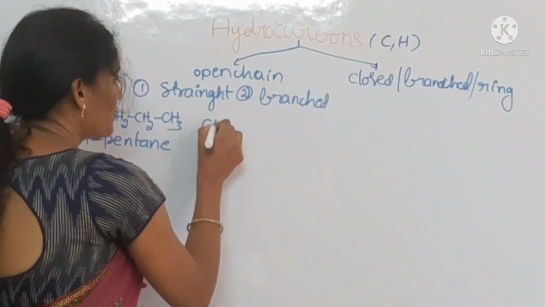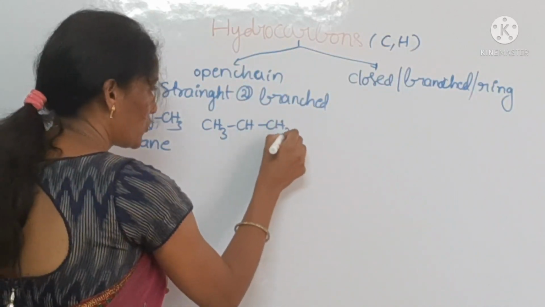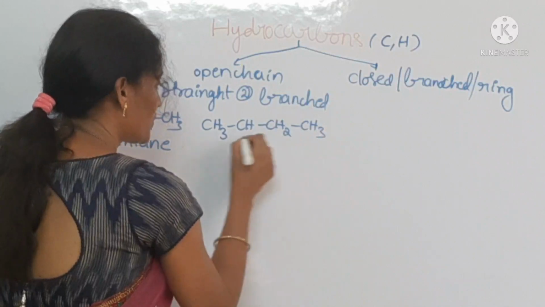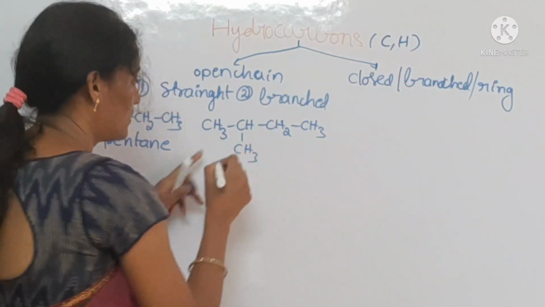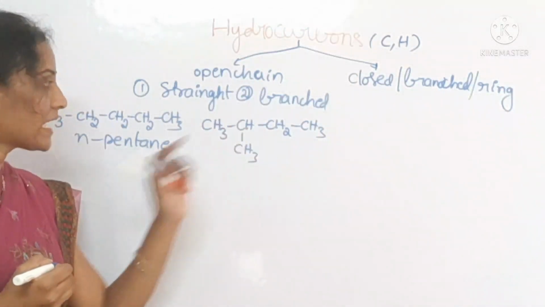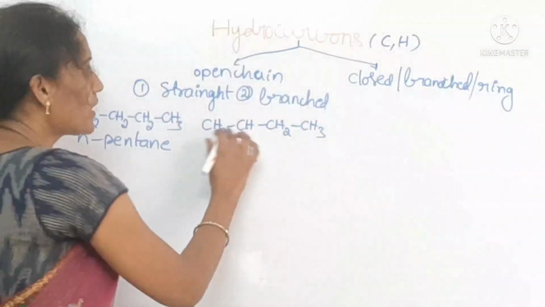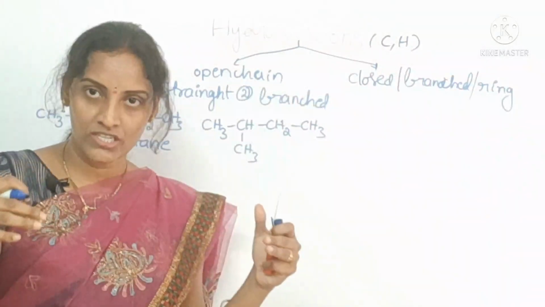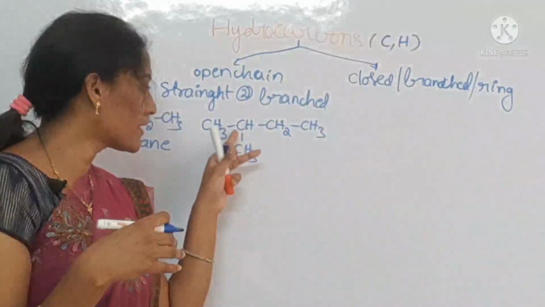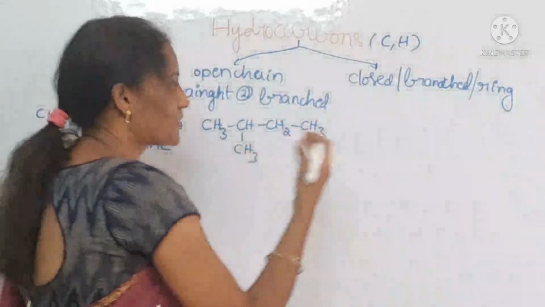You can take one example for branched chain, CH3, CH, CH2, CH3. Here this carbon is acting as a branch. 4 carbon atoms are attached in a straight chain, and one more carbon acts as a branch.